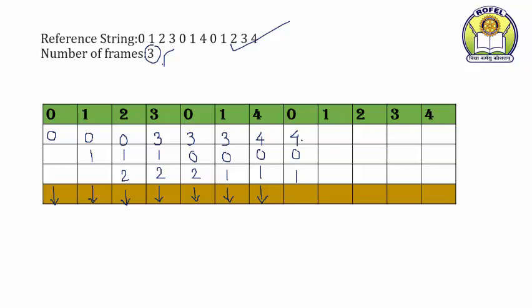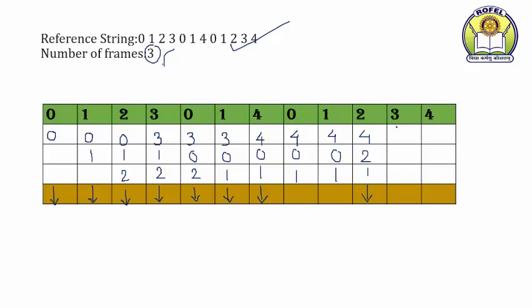Again 1, 4, 0 and 1. 1 is already there. That means just write 4, 0 and 1. No page fault. Now coming to 2. 2, there is no 2 number over here. So we have to replace the page. Now which page is going to be replaced? Which is the oldest page among these? 4, 1 and 0. 0 is the oldest one. So we are going to replace page number 0. 4, 2, 1 and there is a page fault.